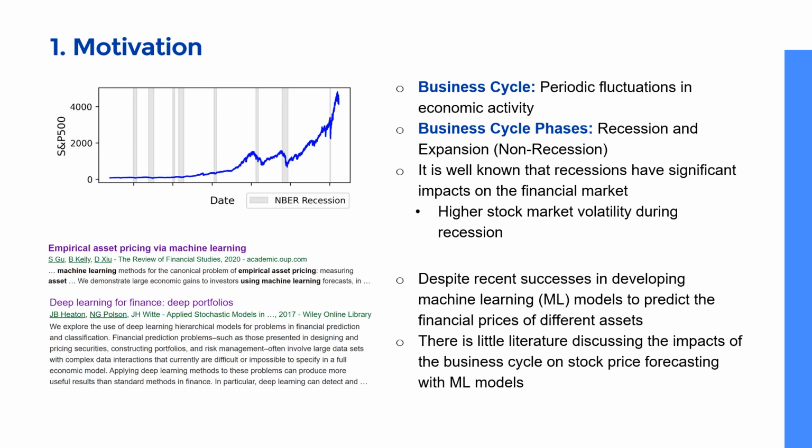In this research, the term business cycle refers to the periodic fluctuations in economic activity. We will refer to two main business cycle phases, recession and expansion, or non-recession. It is well known that during recession, there is higher volatility in the stock market.